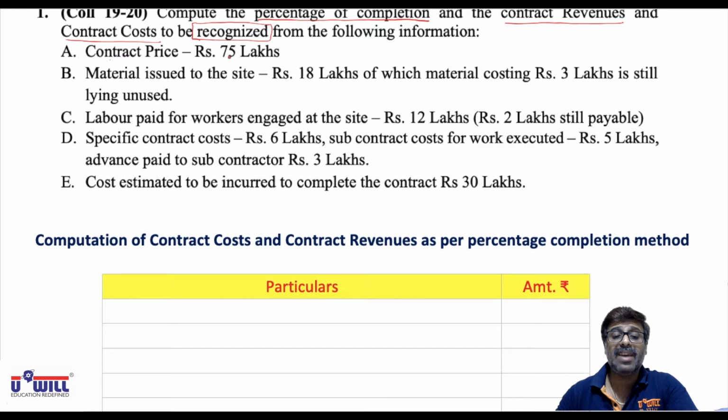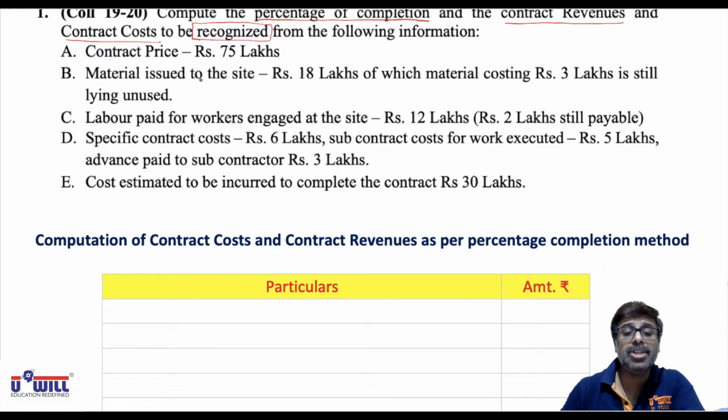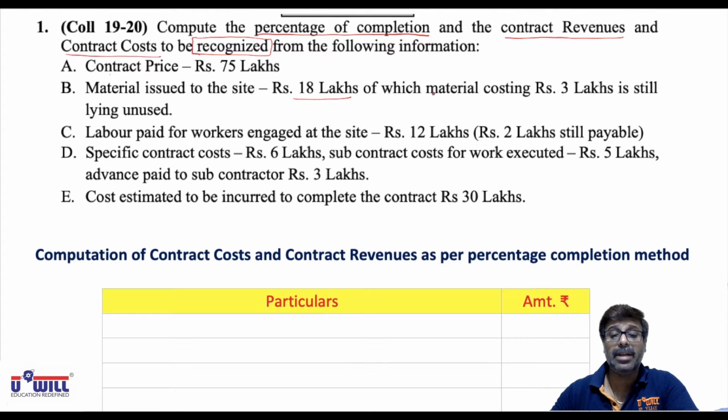Contract price is 75 lakhs. Material issued to the site is 18 lakhs. That will help us in finding the cost of work done up till now. Out of which materials of 3 lakhs is still lying unused. Unused means closing stock. So we can say 18 minus 3, 15 lakhs of materials has been used or consumed.